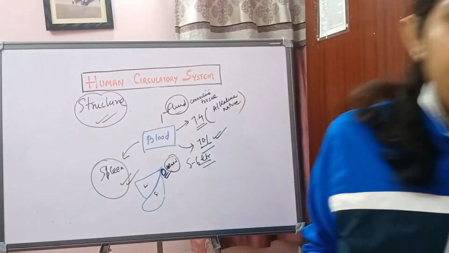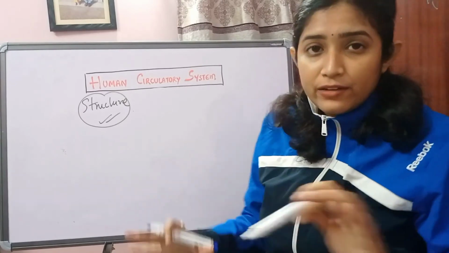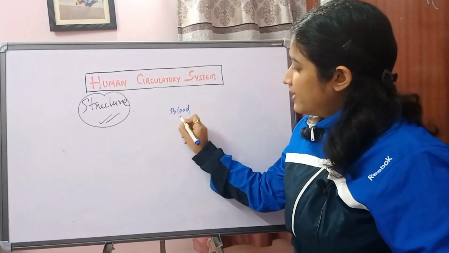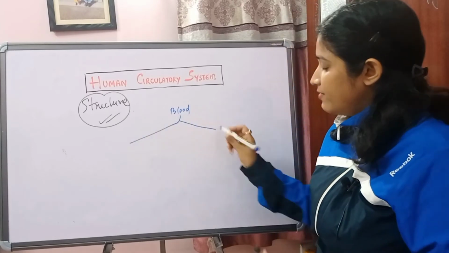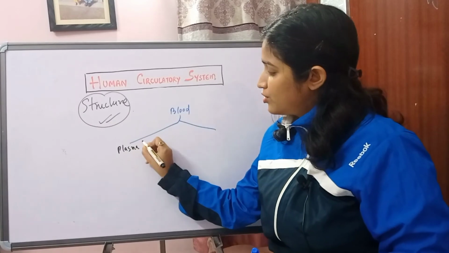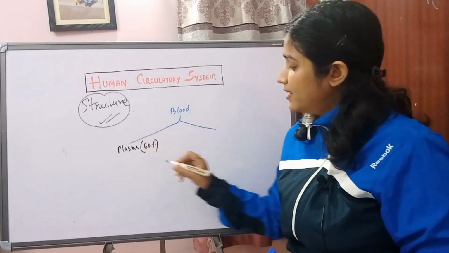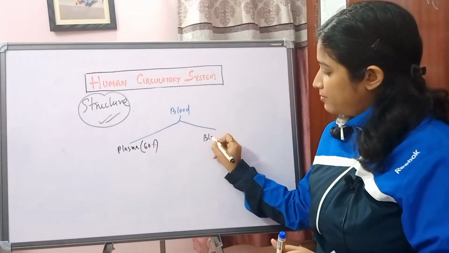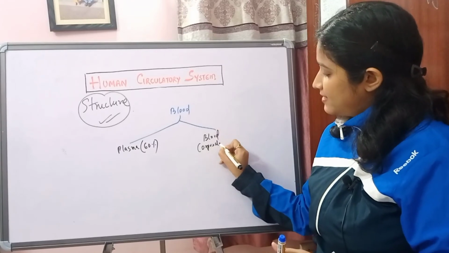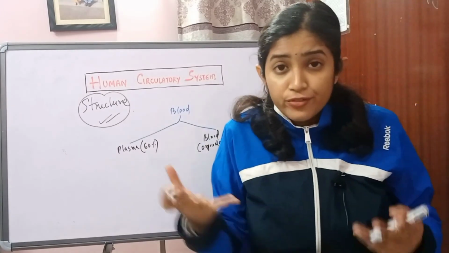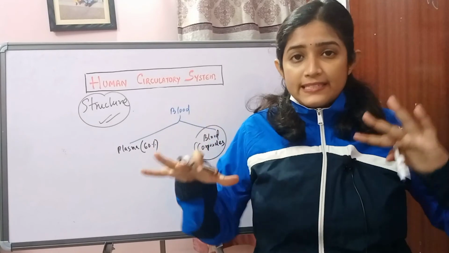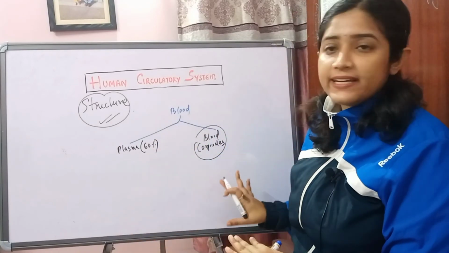Now we will see that. We will make a flow chart. So blood is divided into plasma, which constitutes around 60% of blood, and blood corpuscles. How are corpuscles different from cells? These corpuscles are free floating cells, that is why they are termed corpuscles.